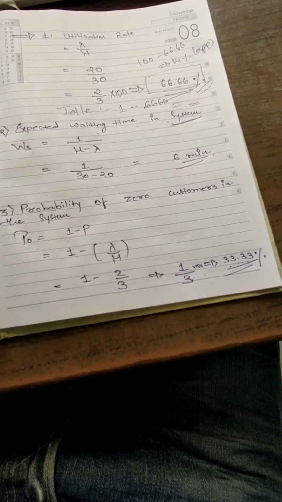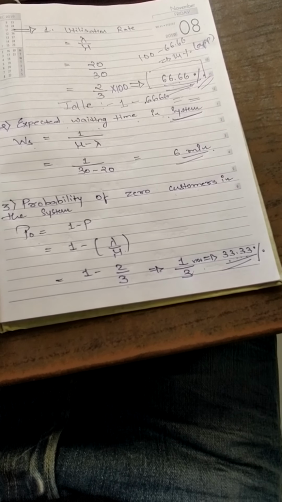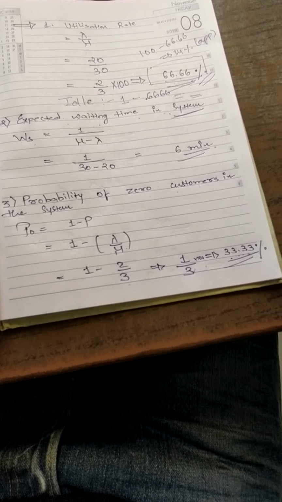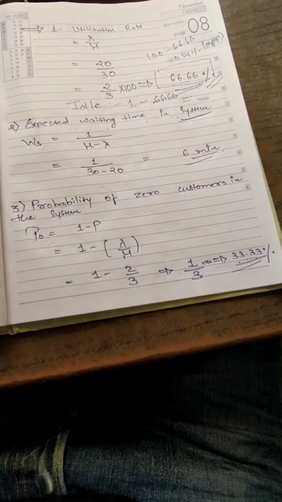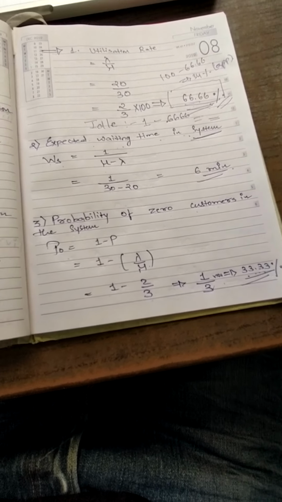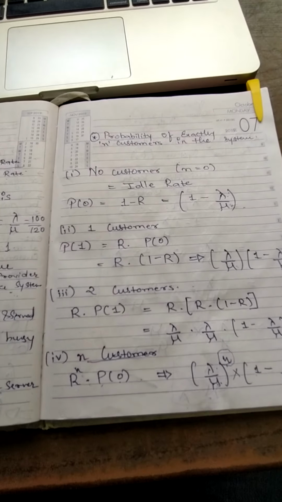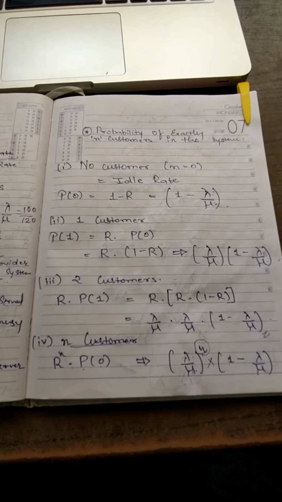Okay. So if a question comes asking what is the probability that there will be no customer, the probability that there will be no customer in my banking premises is approximately 33%. Now there are only three questions given, but let's discuss all the conditions so that we understand everything.